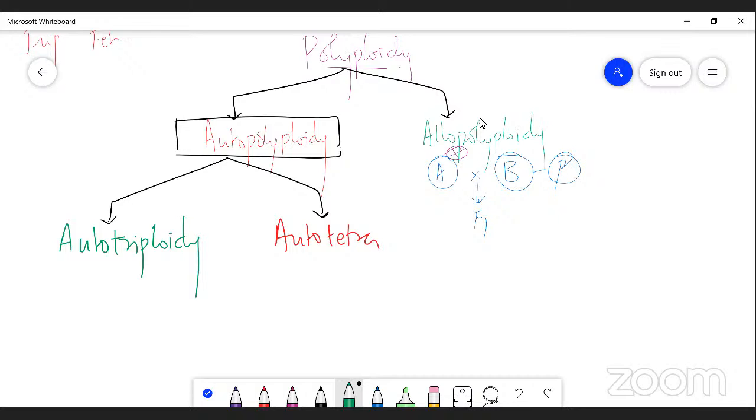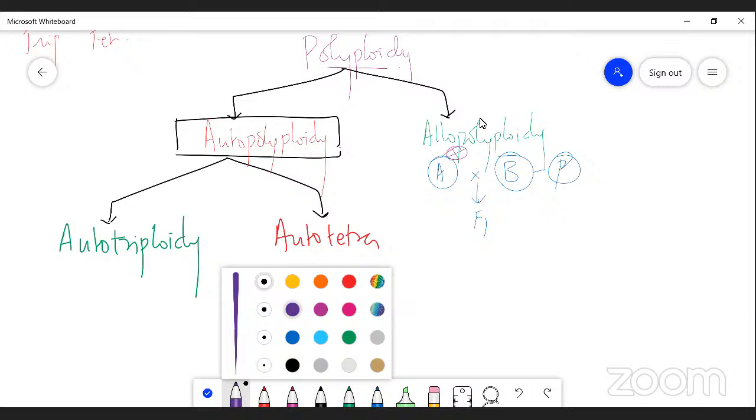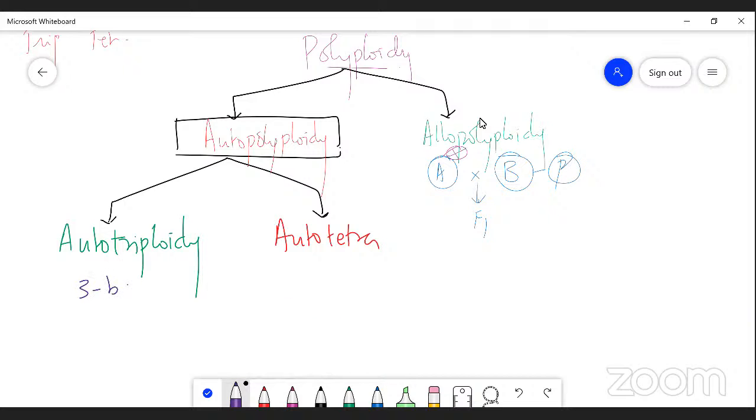Autotriploid means an organism possesses 3 basic sets of chromosomes, obtained from the same species. That is called autotriploidy.